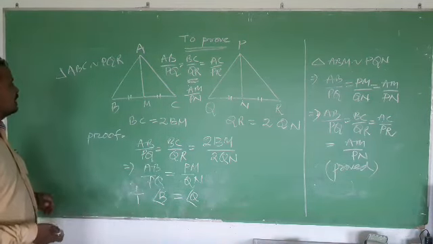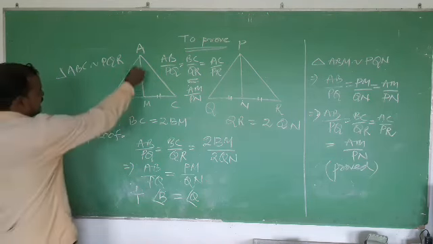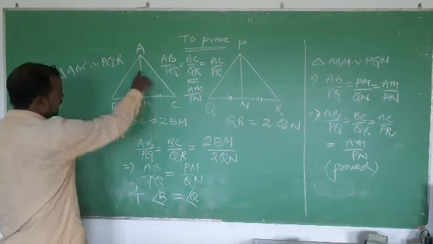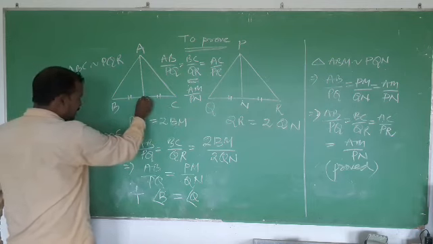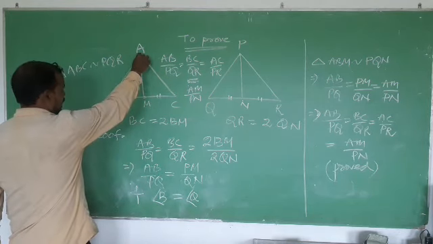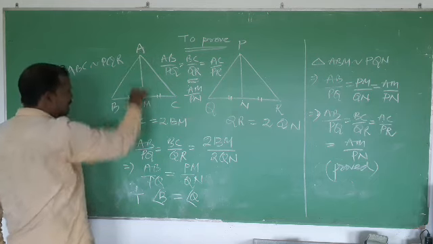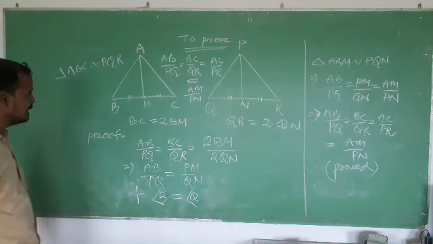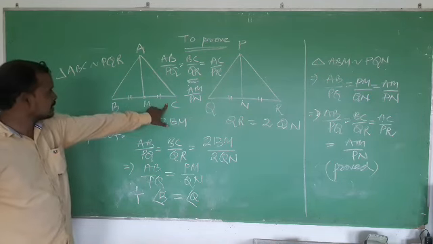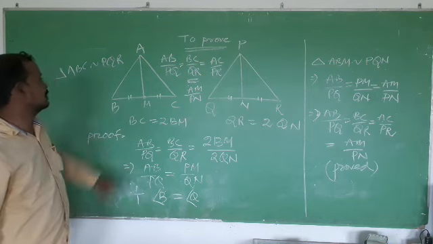So let us start, students. What is a median? See, AM is the median to the side BC. It means M is the midpoint of side BC. So if you draw a line from A to M, it will be the median. And the median will divide the segment into two equal parts.